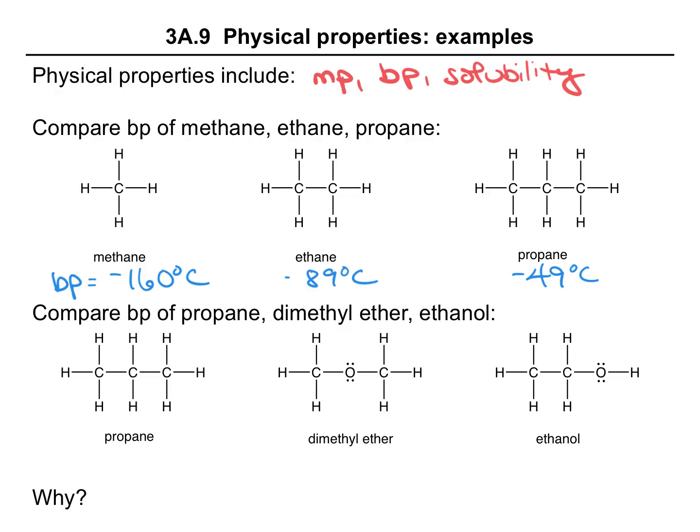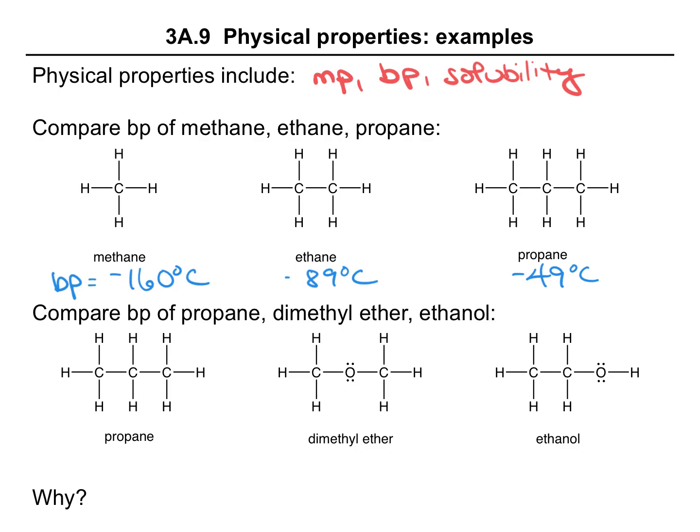Here's another set of compounds, and this time we're comparing propane, which is an alkane, with dimethyl ether, which has an ether functional group, and ethanol, which has an alcohol functional group. Now, these are dissimilar to each other, but they are similar in terms of molecular weight. Propane has a molecular weight of 44 grams per mole, and these two compounds are 46 grams per mole.